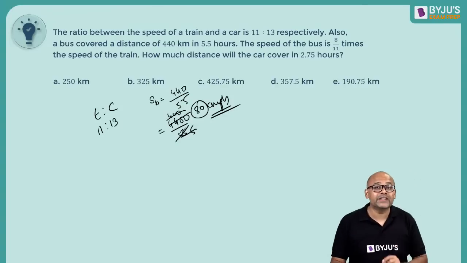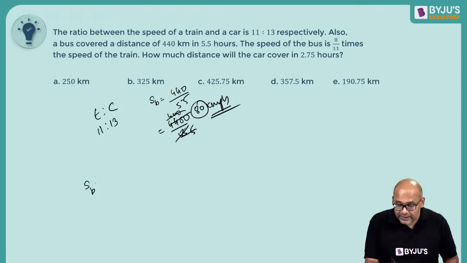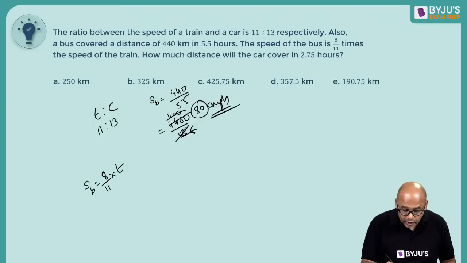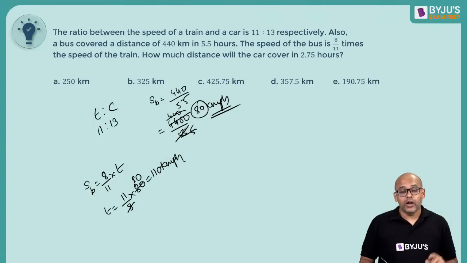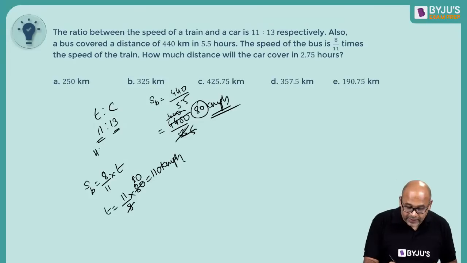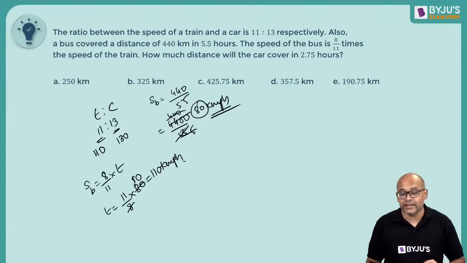So the speed of the bus is 80 kilometers per hour. But it is given that the speed of the bus is 8 by 11 times the speed of the train. So your train should be 11 by 8 times the speed of the bus. That is 8 into 10. So this should be 110 kilometers per hour. Now remember, train and car are 11:13. So if this is 110, this should be 130. So the car speed is 130.